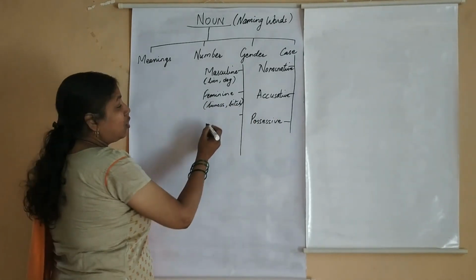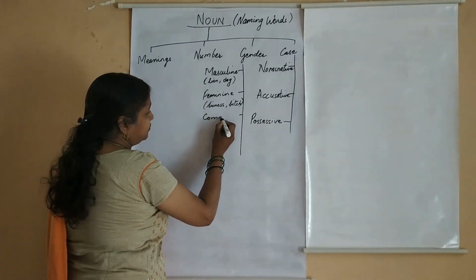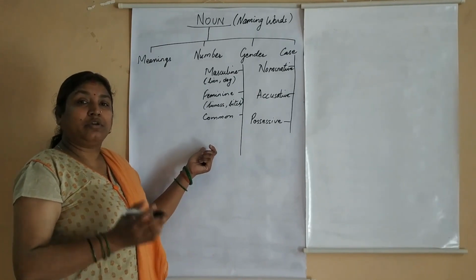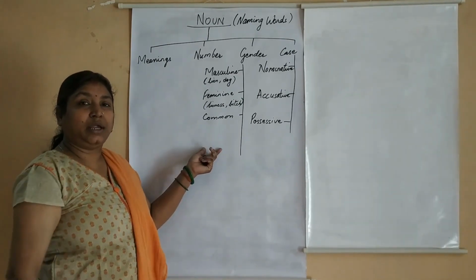Next is your common gender, a name given commonly to both male and female.